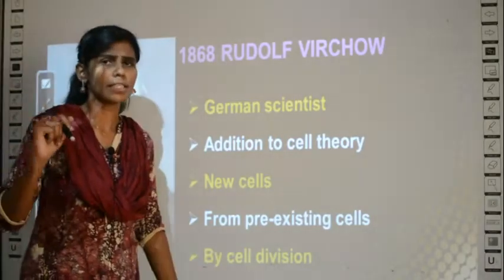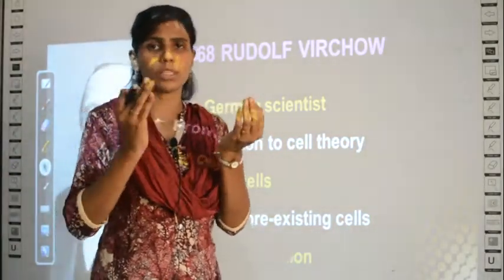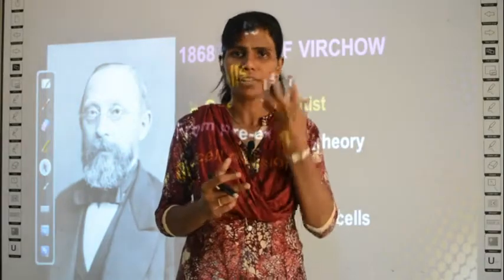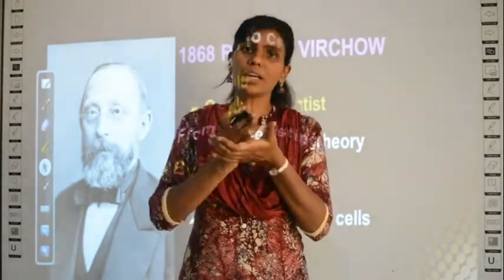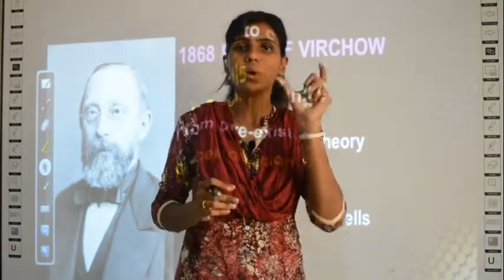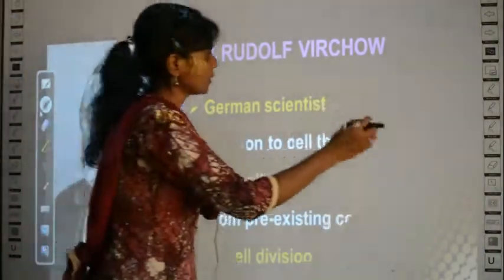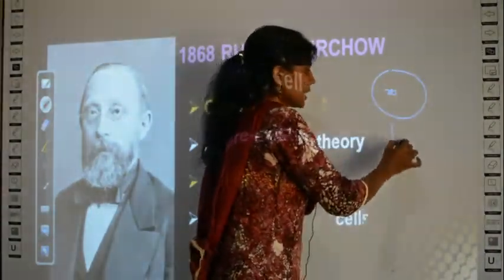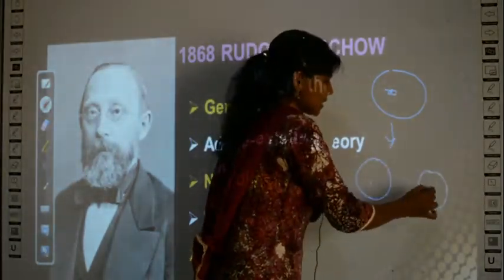So his point was, if there is a cell, it can undergo division, and after cell division a new cell is formed from the parent cell. Do you understand? If there is a parent cell, it can undergo cell division, and if it undergoes something like binary fission, one cell will become 2 cells. I will draw for you. For example, if there is a cell, it can undergo cell division, and after division one cell will become 2 cells. This is his point.